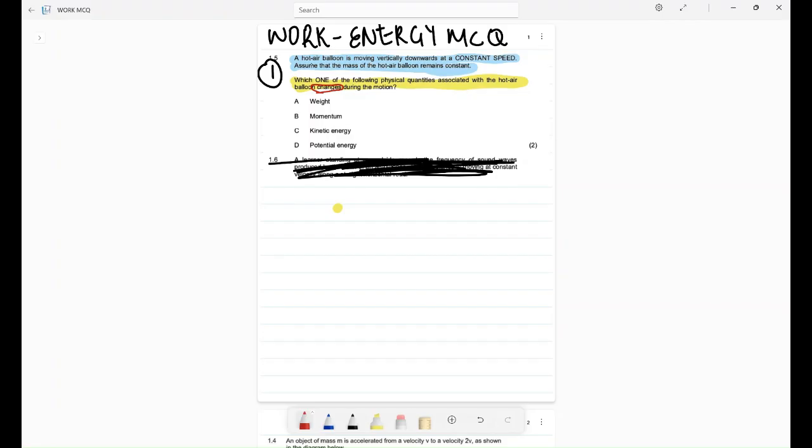Now let's see the information that we are given. We have a hot air balloon. I'm not an artist. So here's our hot air balloon moving downwards at a constant velocity, meaning that our velocity does not change.